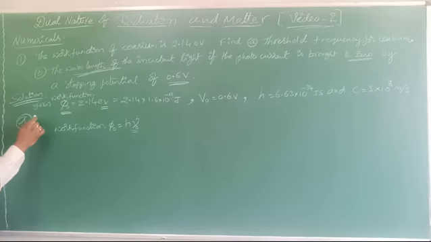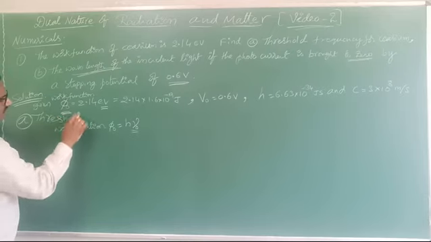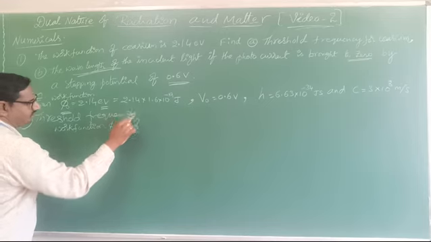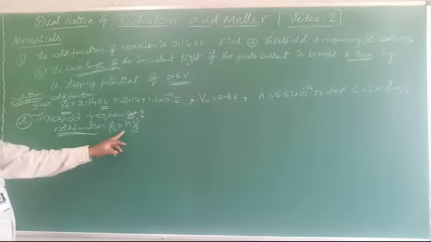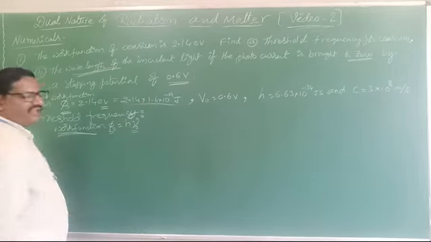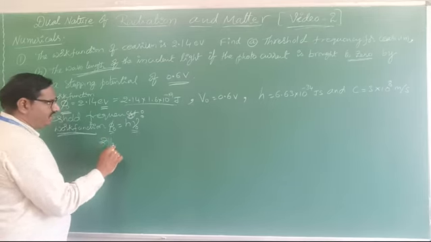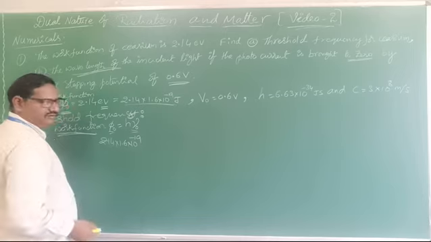So the first point we want to measure is the threshold frequency. To measure that we use the work function equation: phi naught equals h nu naught. The work function we already have, 2.14 into 1.6 into 10 power minus 19. Why?